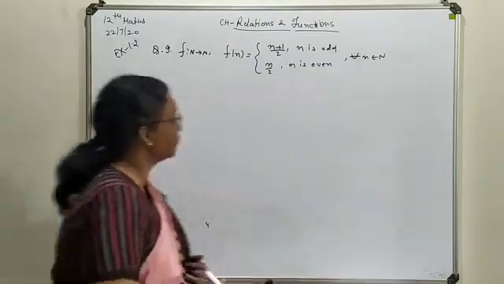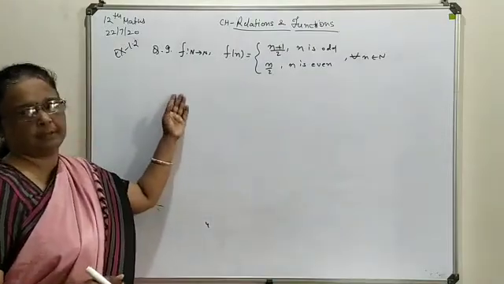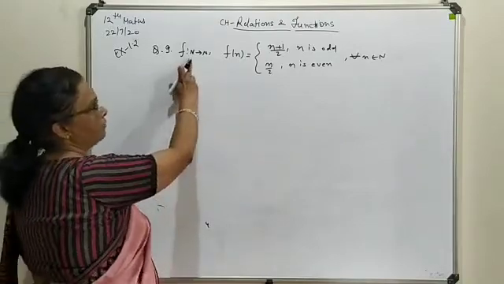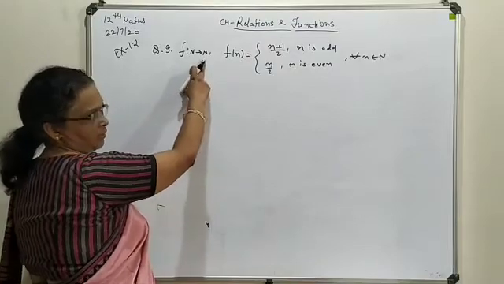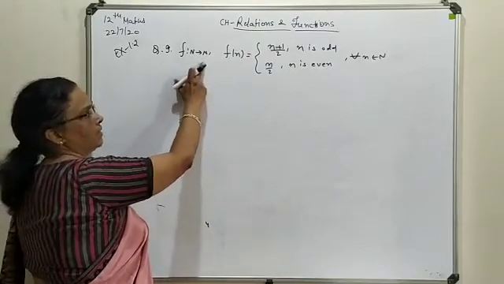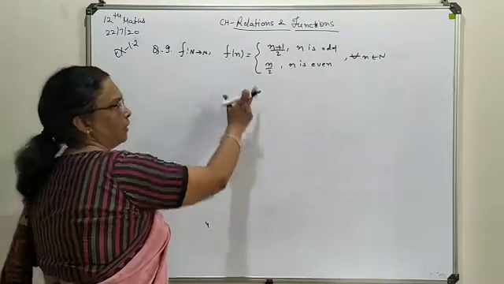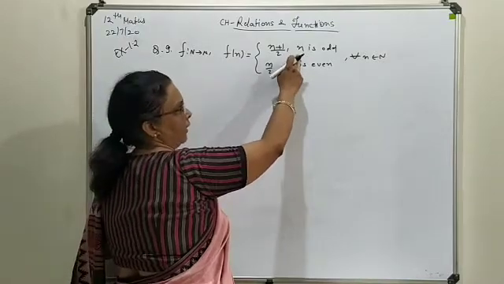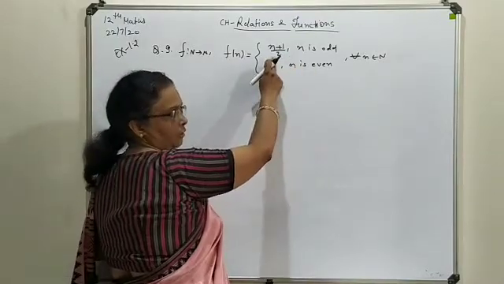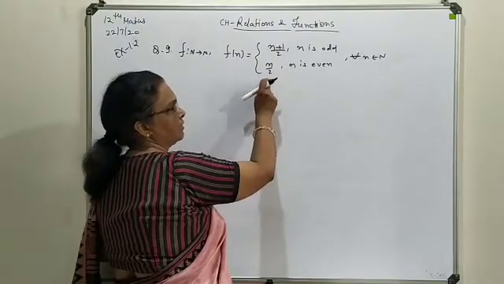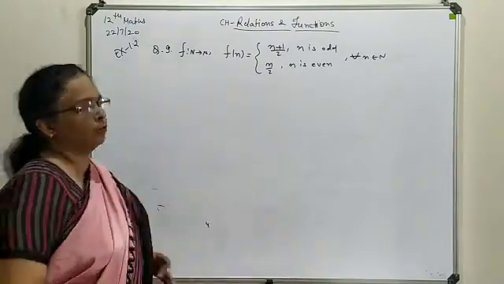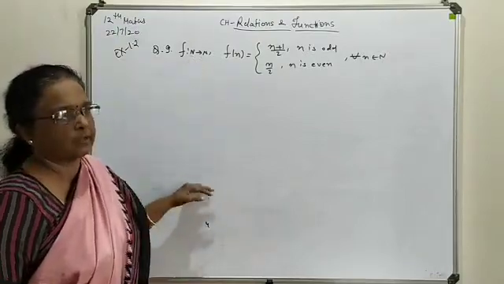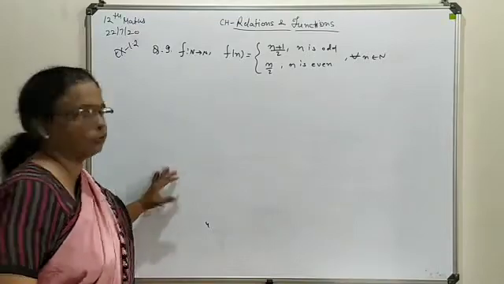In this question, first we understand what function is given and how it is defined for different categories. First of all, your function is defined from the set of natural numbers to the set of natural numbers, meaning range and domain are both the same. Your f(n) is defined in two categories depending on your selection of the value of n. For odd n, you select this function. For even n, you select this function. This applies to every value selected from the set N. So let's try to understand how it turns out to be many-one onto.